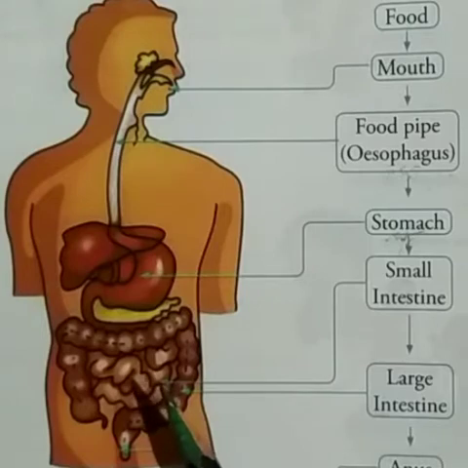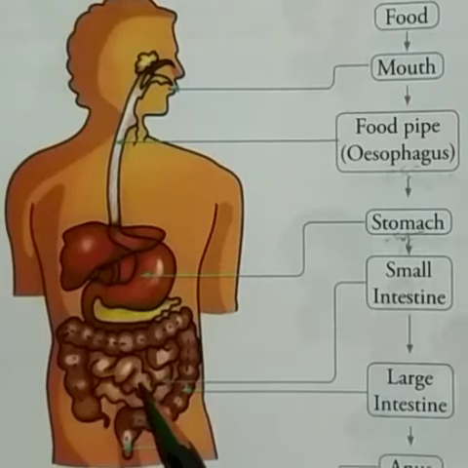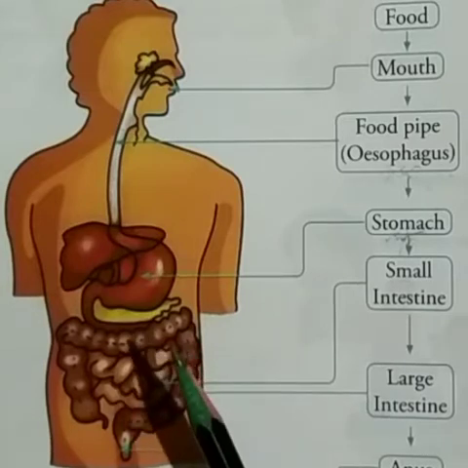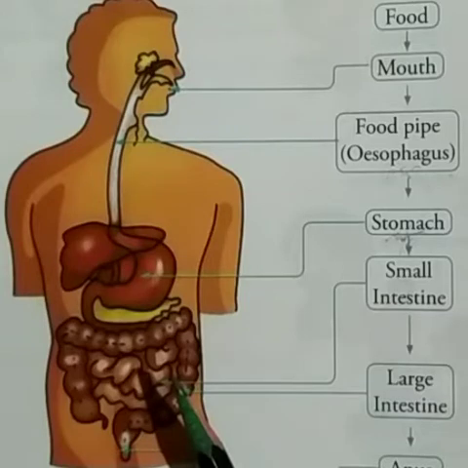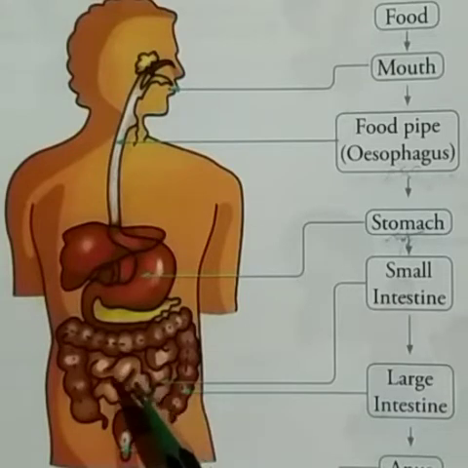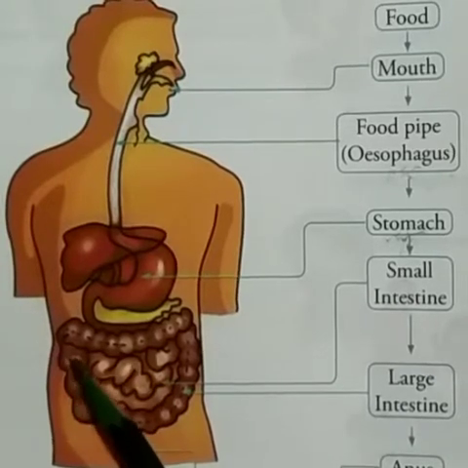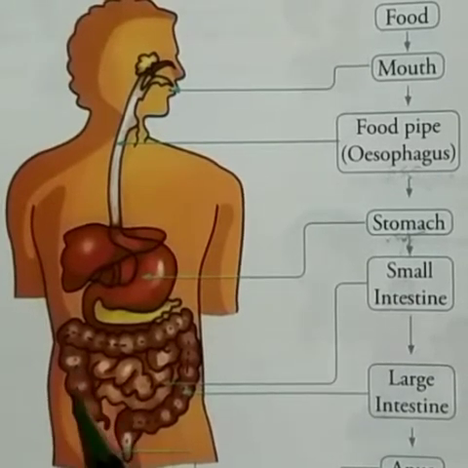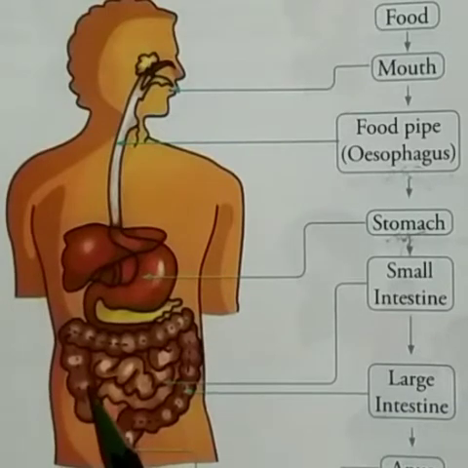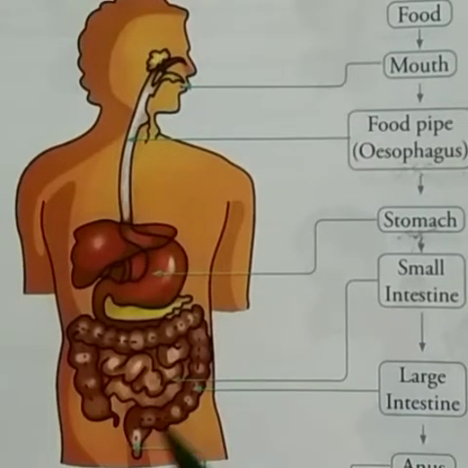Now there is an interesting fact that small intestine, even though it is the longest organ of the human body and about 20 feet long, is called small intestine. Why? Because it is narrower than large intestine. Large intestine, as you can see, is broader. Solid waste is thrown out of body through an opening called anus.